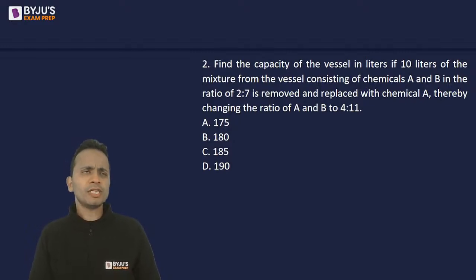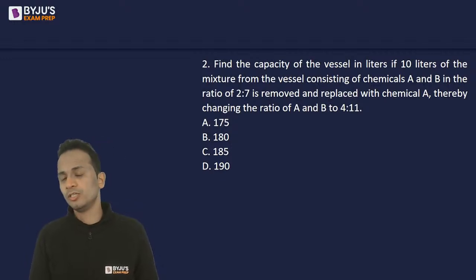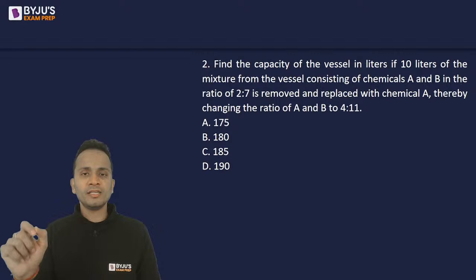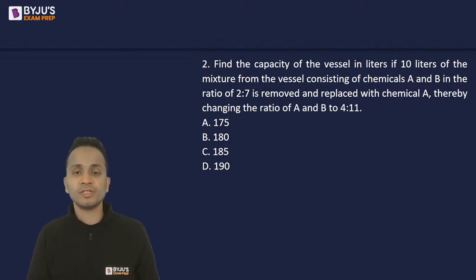Now you can directly apply the formula of removal and replacement that you would have learned in mixtures and alligations. मixtures and alligations का removal replacement का formula directly apply हो जाएगा. If you have studied that formula, good, you can apply that. If you have not studied the formula, immediately after this session is over, go back and study the basics of mixtures and alligations.